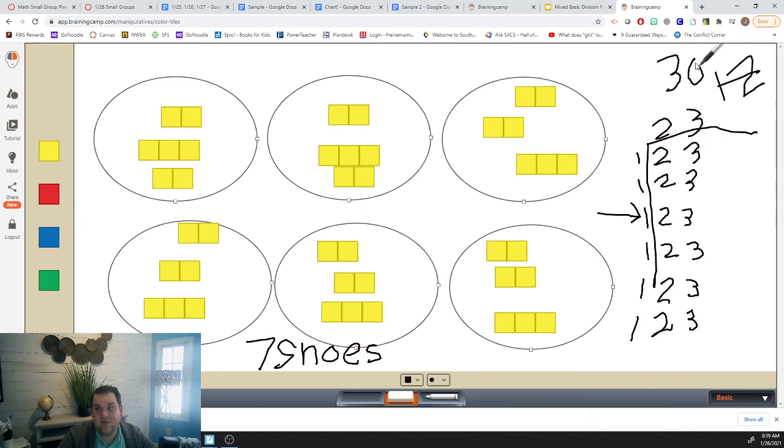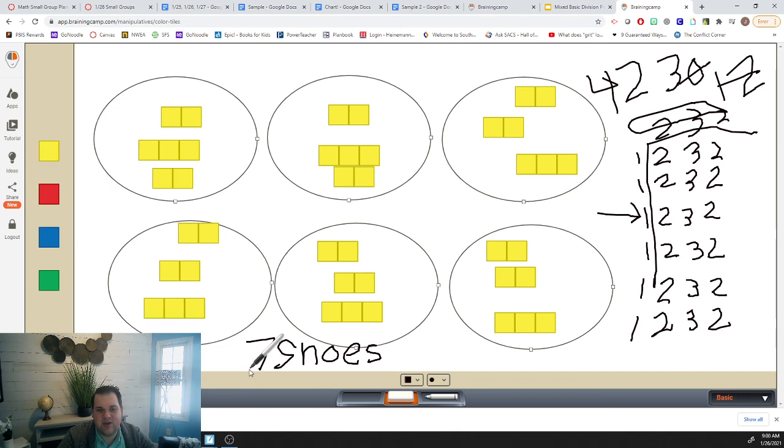I need to get to 42, so I'm going to give each nephew 2 more shoes. 2, 4, 6, 8, 10, and 12. Now I have 42 pairs of shoes. So my answer is up here at the top. I have 2 plus 3 is 5 plus 2 more is 7 shoes.